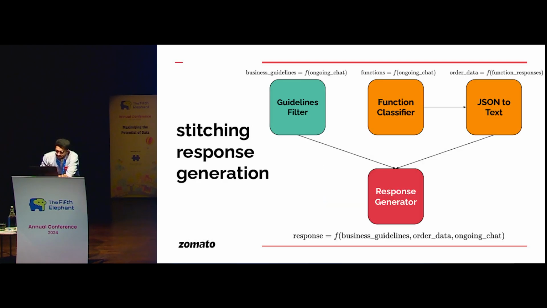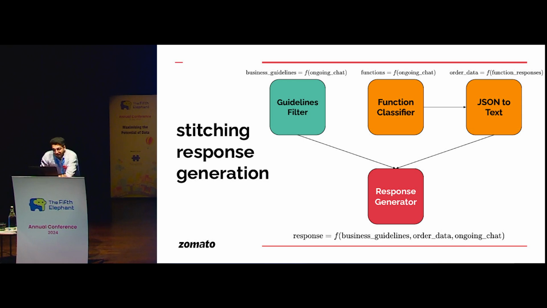Let's bring it all together and complete the response generation solution here. You can quickly take a moment and go through this: the function classification and JSON to text agents run in parallel with the guidelines filter, prepare some variables for the response generator, and finally all those variables are aggregated at the generator level and the response is produced.